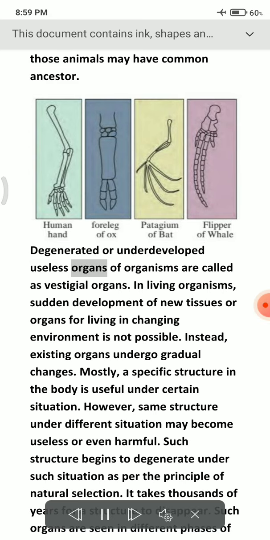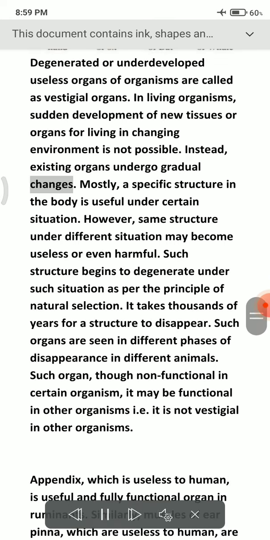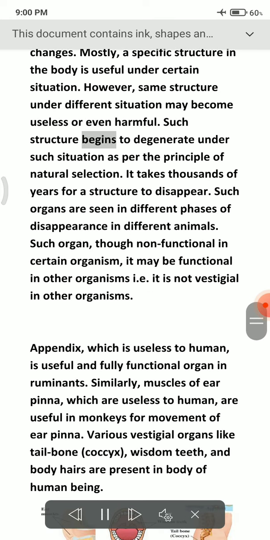Degenerated or underdeveloped useless organs of organisms are called vestigial organs. In living organisms, sudden development of new tissues or organs for living in a changing environment is not possible. Instead, existing organs undergo gradual changes. Mostly, a specific structure in the body is useful under certain situations. However, the same structure under different situations may become useless or even harmful. Such a structure begins to degenerate as per the principle of natural selection. It takes thousands of years for a structure to disappear.